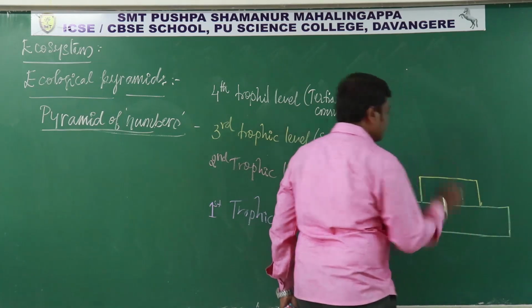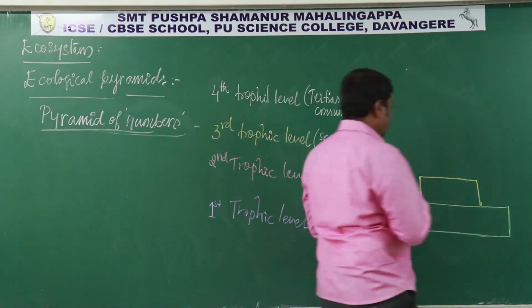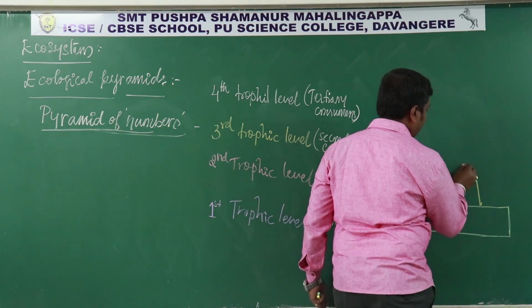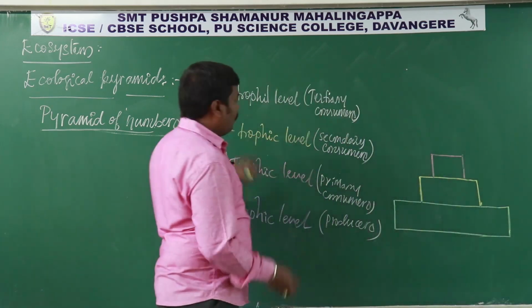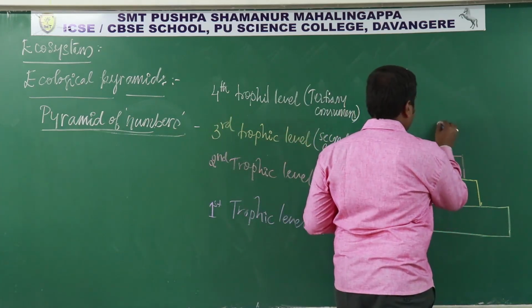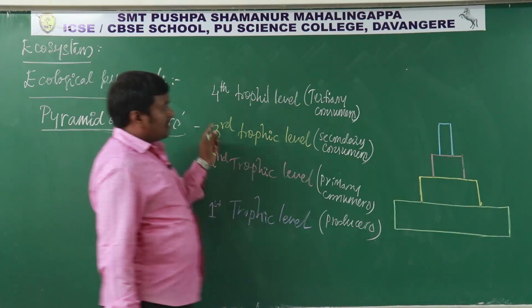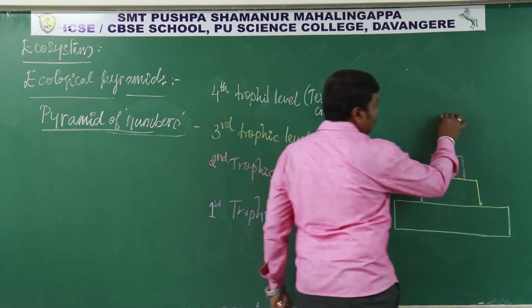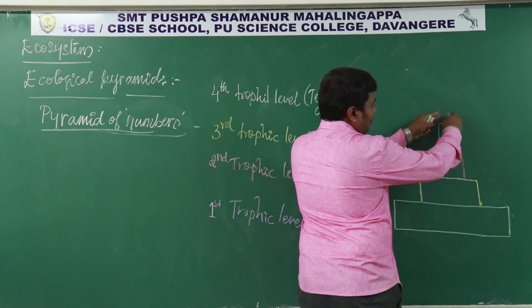Okay, so this is the second trophic level organisms, and the third trophic level. So at the third trophic level, their number is further reduced. Then the fourth trophic level, the number of organisms is reduced a little more. This is how we can construct the pyramid, and the shape of the pyramid is broad at the base and goes on tapering towards the end.